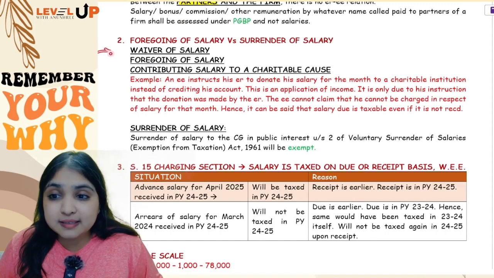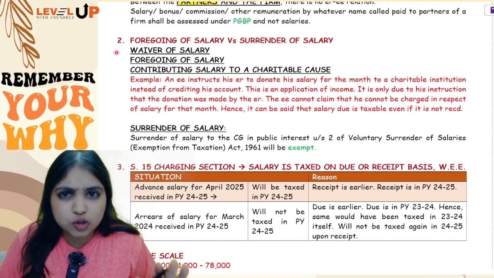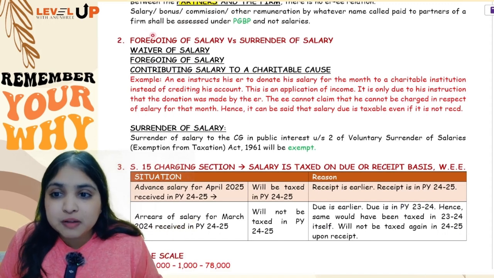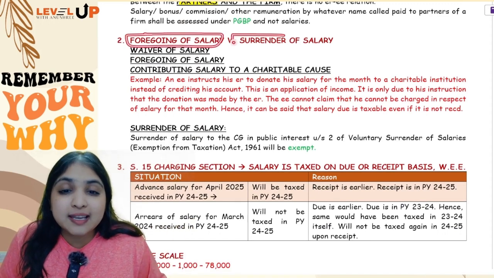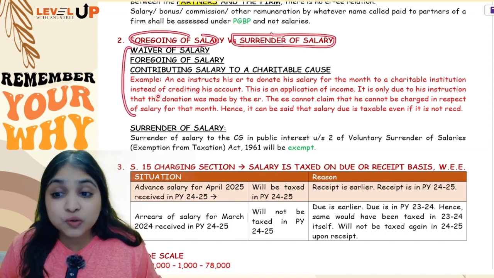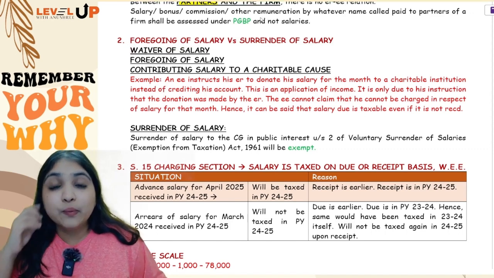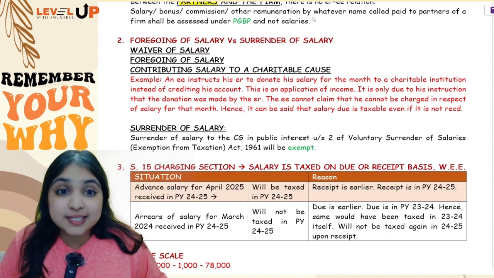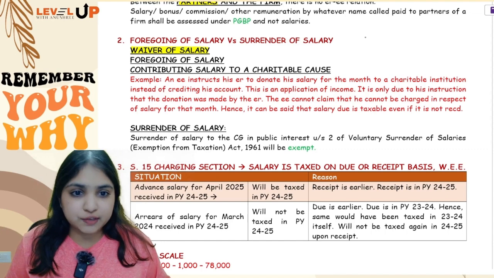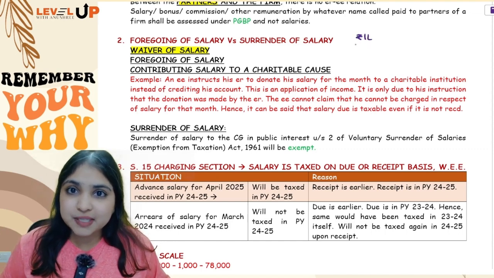Now comes my second discussion. Only from an MCQ point of view this can be relevant. There are two concepts which we are going to compare: one is foregoing of salary and the other is surrender of salary. Let's focus on foregoing of salary first. This one is an interesting discussion. When I talk about foregoing of salary, what is happening here is a waiver of salary. I'll give you one example straight away. Let us say my salary income is 1 lakh.